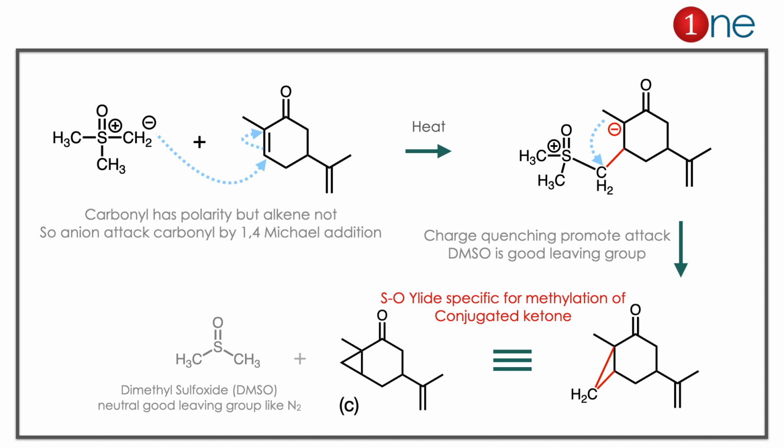Here you have to learn two important things. One is the stability of the anion. The anion formed at the tertiary carbon is very unstable. It always tries to quench there. So the quenching is possible by formation of a 3-member ring. The second thing is the leaving group. If the leaving group is creating neutrality in the system, definitely it's a very good leaving group, like azide leaves as nitrogen. Here dimethyl sulfoxide is a very good leaving group which initiates the methylene formation.